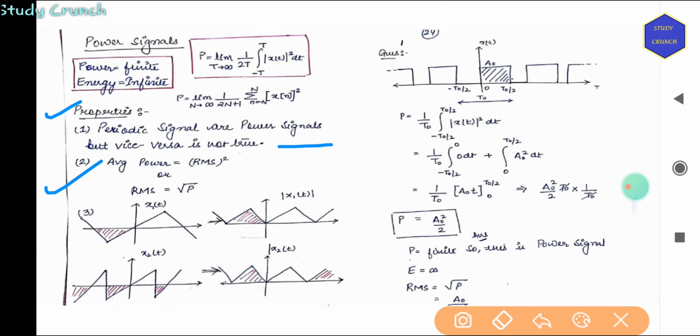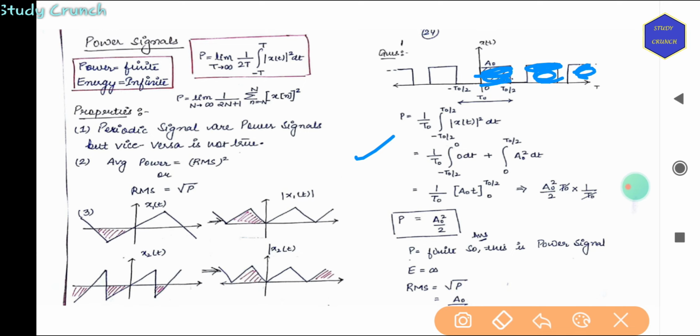Now we have a question. We have to find out the power. From 0 to t naught by 2, we have a signal which is repeating itself after every interval, so it is basically a periodic signal. So P is 1 by t naught, integrated from minus t naught by 2 to t naught by 2, because it is repeating itself after every interval.